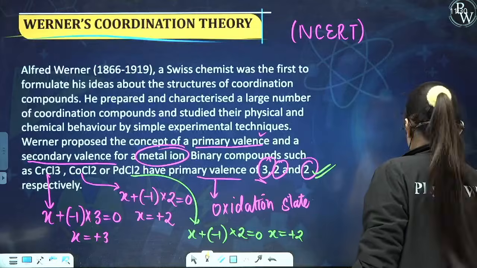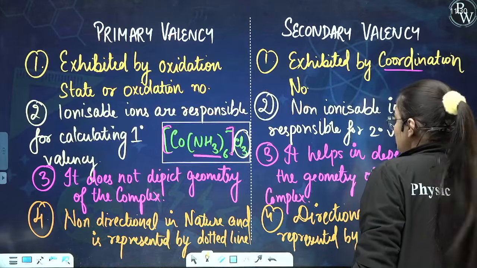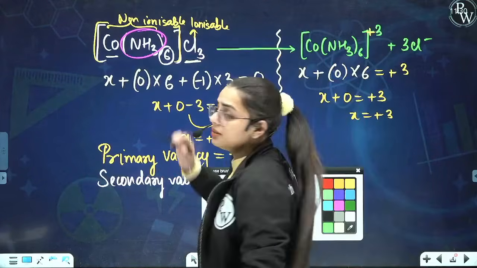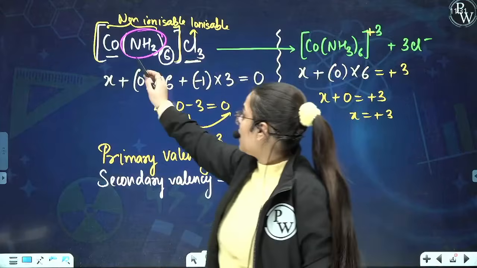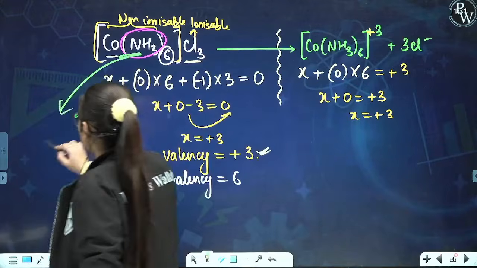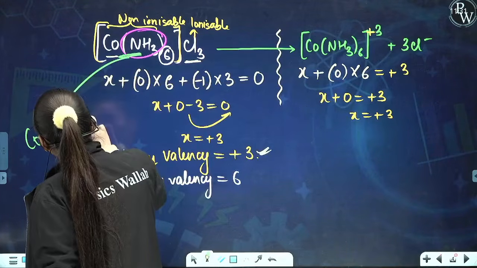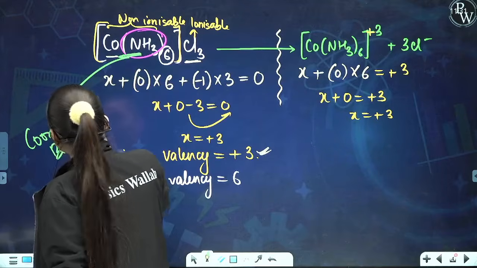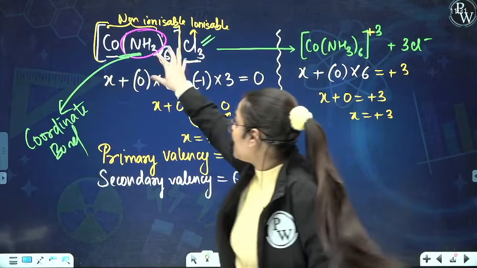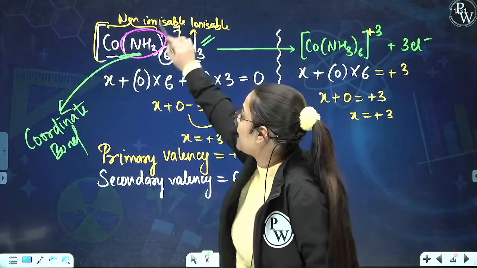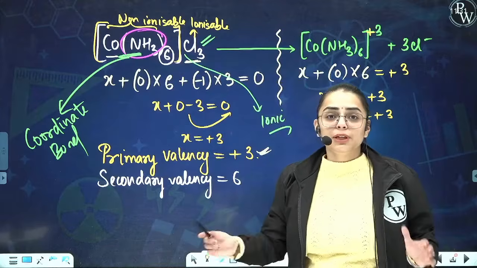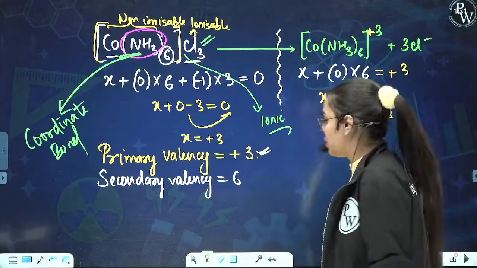Let me tell you once again. In this particular case, there are two kinds of bond being formed. One bond is formed between the ligands and the central metal atom. That is referred to as a coordinate bond. But the bond formed between the ionizable ions and the non-ionizable ions is the ionic bond. Between these ions is the ionic bond, and between the ligands and the central metal atom is the coordinate bond. Is it clear?